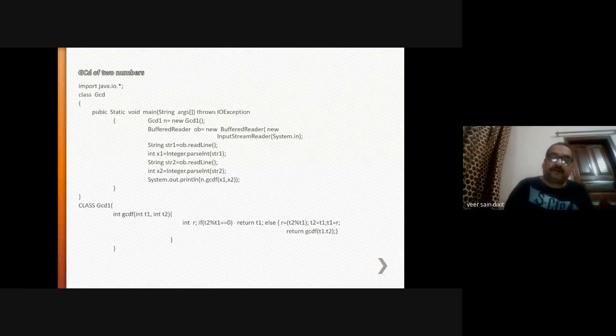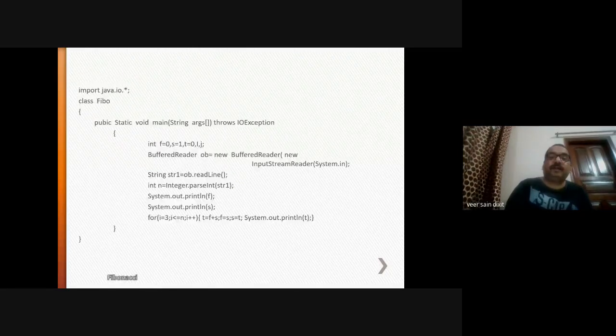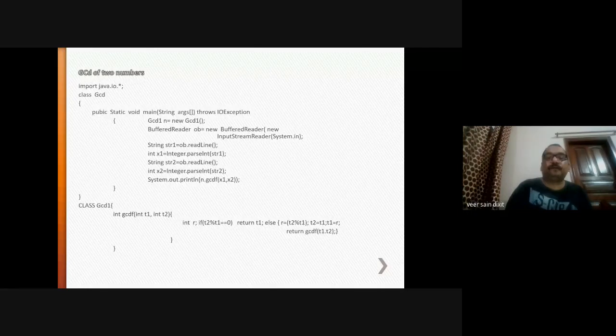Now this is the logic for the GCD. Here you have declared a variable R of type integer: R = T2 modulus T1. Whatever numbers you have given as user values to T2, if T2 modulus T1, that is the remainder, is 0, then T1 will be returned.